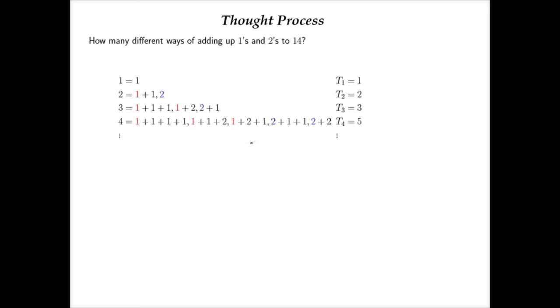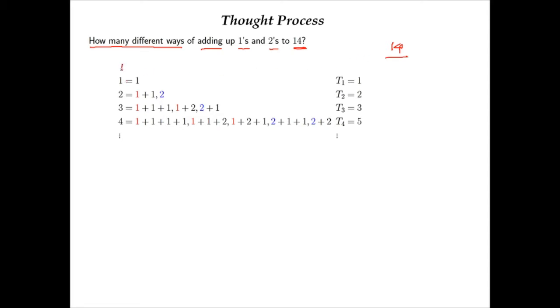So proceeding further, I am giving you one thought process, because these thought processes will build your idea on recurrence relations. The question is, in how many different ways can we add 1's and 2's to get 14? We can't start by thinking for 14. We have to start our process in a recursive manner.